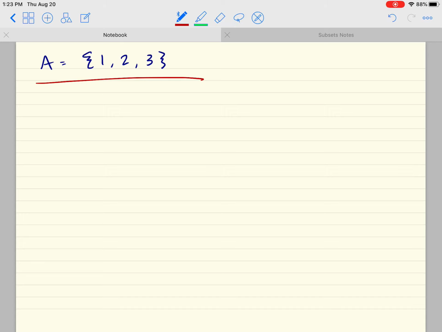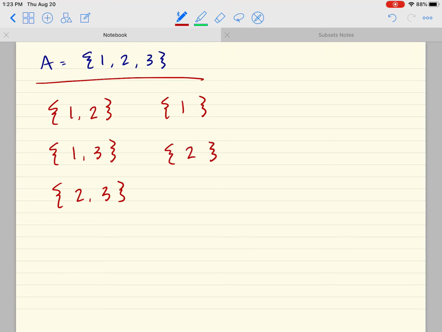Well, one subset could be, that was a terrible brace. One subset could be just 1 and 2, right? Or maybe I have 1 and 3. Or maybe I have 2 and 3. Or maybe I have, terrible. Sometimes I just cannot draw these braces. How about just 1? Or just 2? Or just 3? Hopefully you're with me so far.